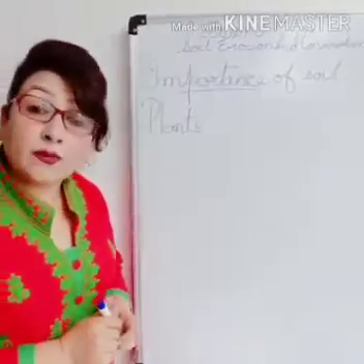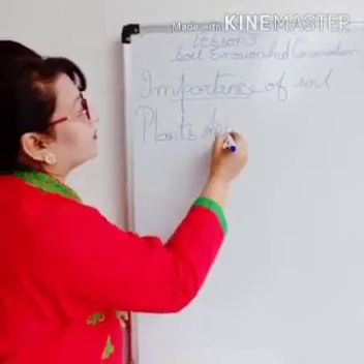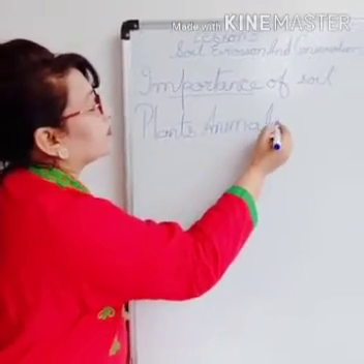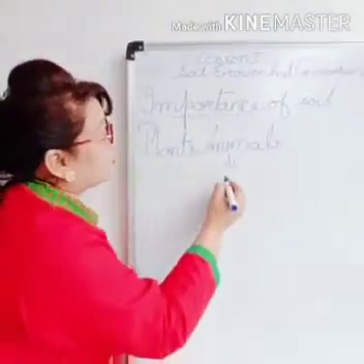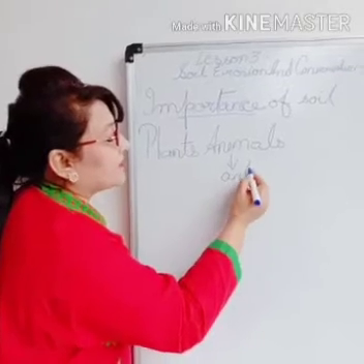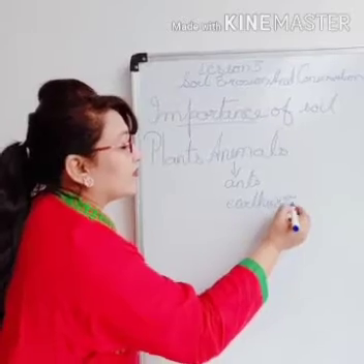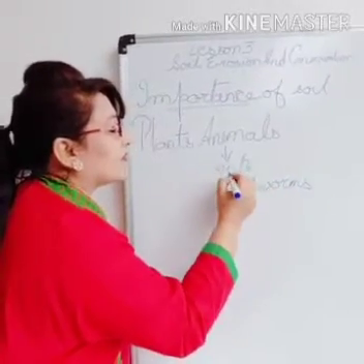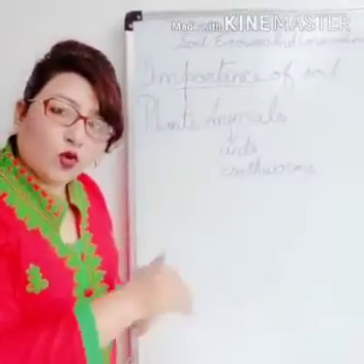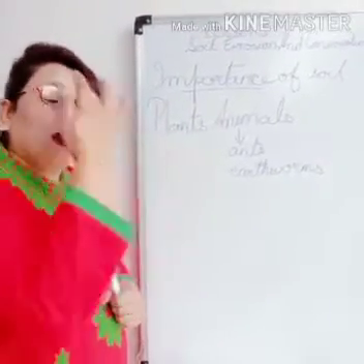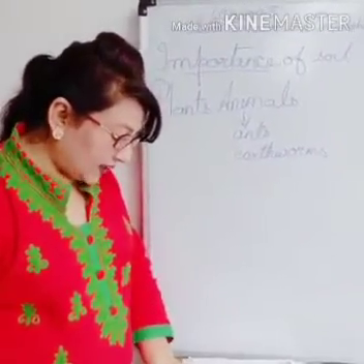Next we have some animals like earthworms, ants, rats, snakes, rabbits. They make their home inside the soil. This soil is very important for the home of animals.